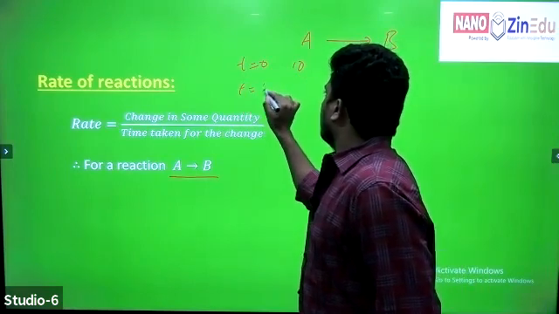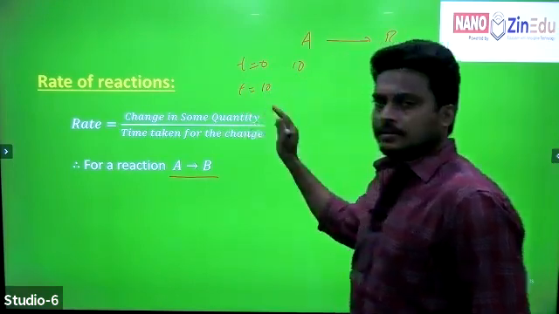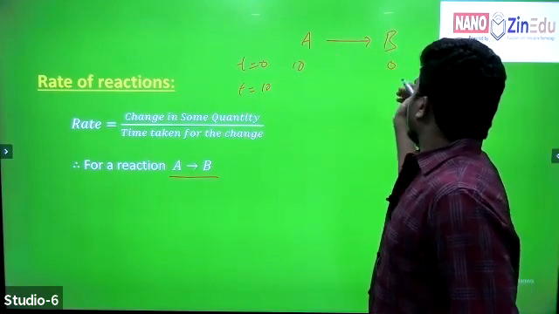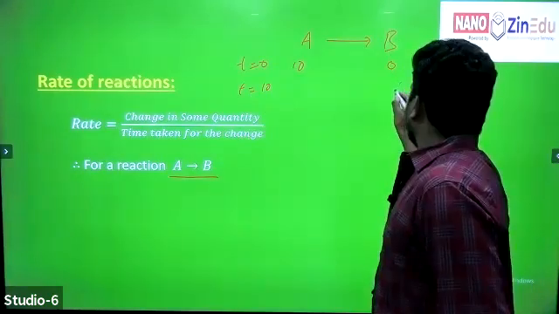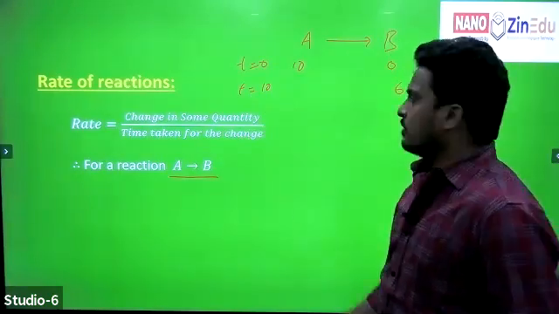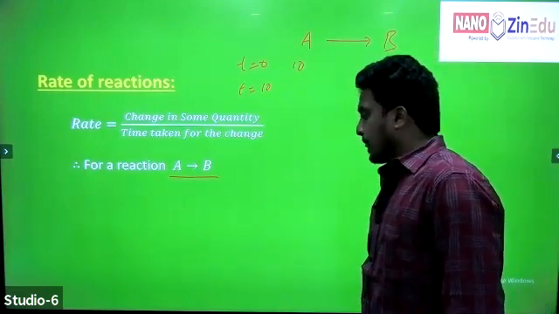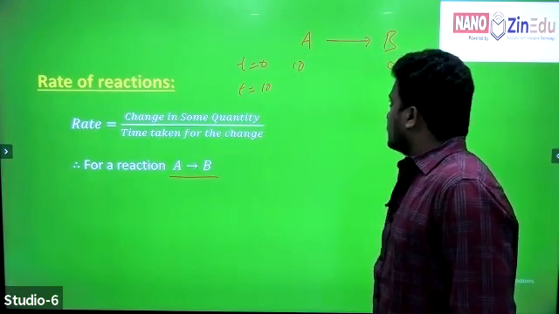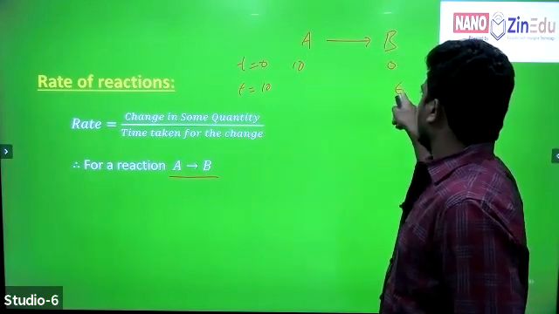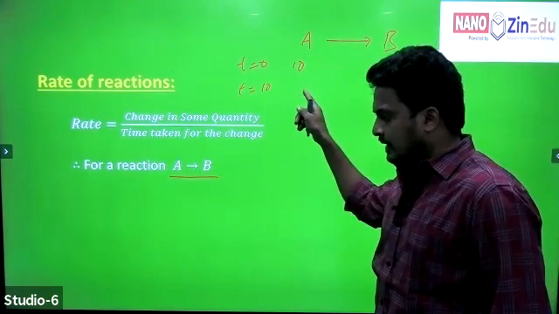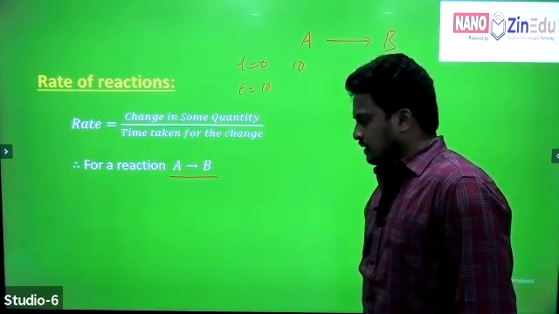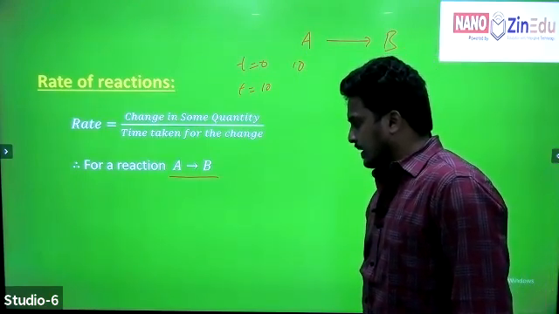After 10 or 15 minutes, 6 moles of A have been converted into B. Now, how many moles of A are left? The remaining reactant is